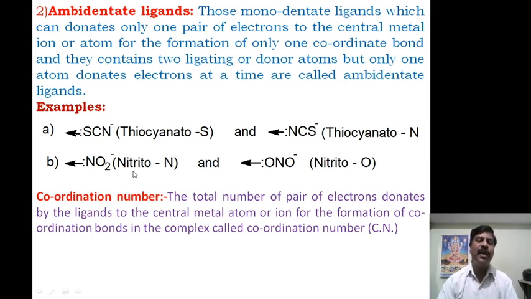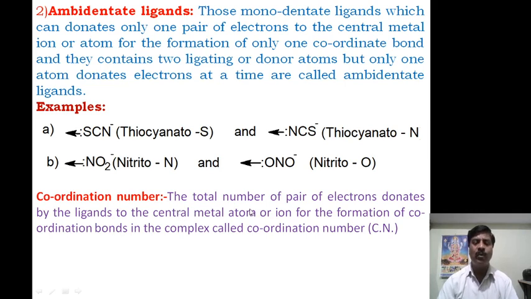Another example, nitrito N, means nitrogen. Here N indicates that the nitrogen atom is the donor atom. Oxygen also has the ability to donate a pair of electrons. Here the nitrogen atom donates the pair of electrons, and the oxygen atom cannot donate. Here ONO minus means nitrito O, where the oxygen atom donates the pair of electrons and nitrogen cannot. Such types of ligands are called ambidentate ligands.